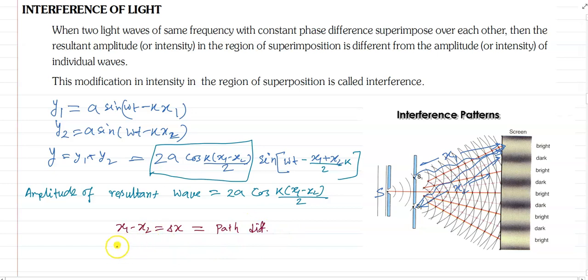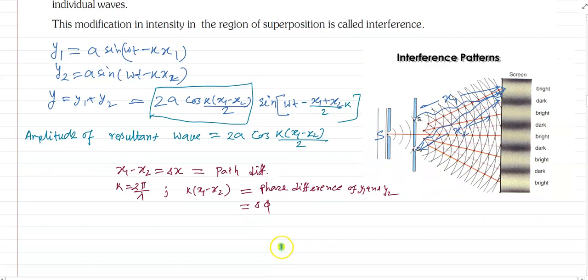Okay, and we know k equals 2 pi by lambda, and k into (x1 minus x2) is the phase difference of the two waves y1 and y2, which we can write as phi or del phi.